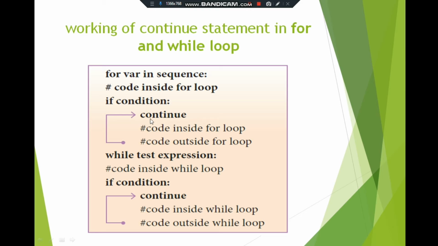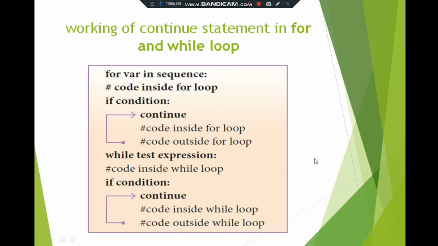If this condition is reached, we give the continue statement. Otherwise, it goes on to the remaining statements of the for loop. In a while loop, while test expression, when the condition is true, the code inside the while loop is executed. Again we check a condition using an if statement, if condition, continue. Continue means it directly goes to the while loop and forces the next iteration to take place.